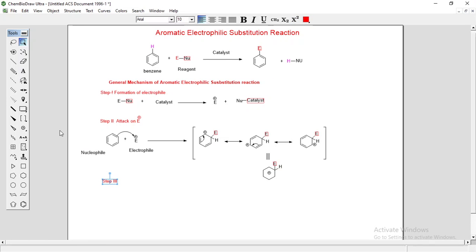So in step 3, what happened? Step 3 is loss of proton. Loss of proton takes place in step 3.